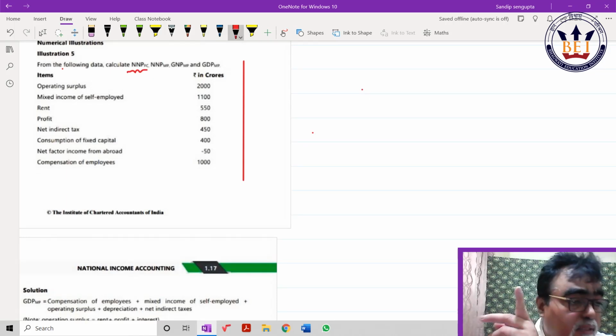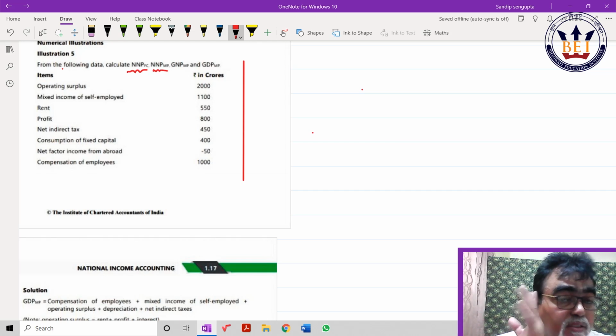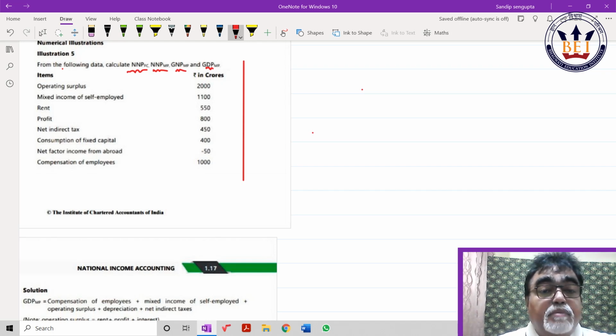Why I have derived these formulas, now you can understand. NNPFC means national income, NNPMP means at market price, GNP means gross national product, GDP means gross domestic product. So this sum now we are able to answer.